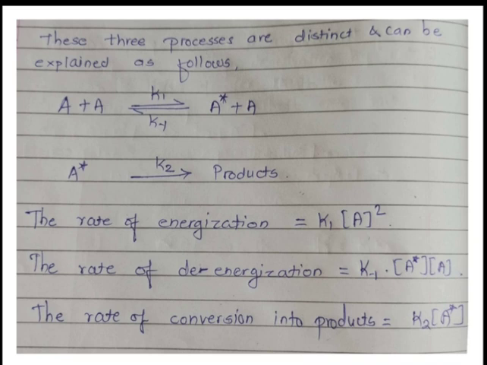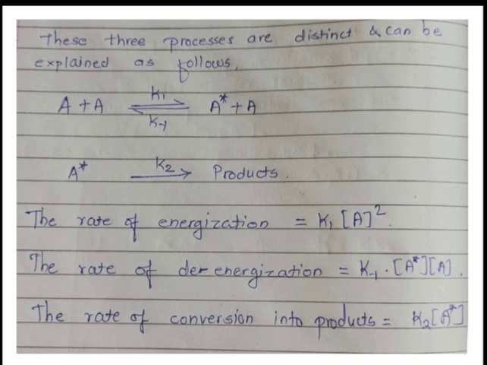Now the rate of energization. Rate of energization means the excited species is formed. The asterisk shows the species with higher energy, that is, the species in the excited state. So we have to write down the rate for A star. Initially A star is formed with rate constant k1 from species A and A. Formation rate is positive, and A into A becomes A star.